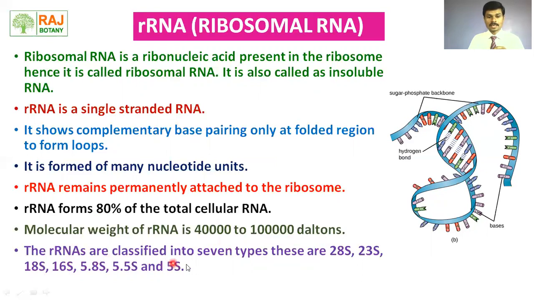The rRNA are classified into 7 types. Which are those 7 types? 20S, 23S, 18S, 16S, 5.8S, 5.5S, and 5S. These are the 7 types, or 7 classes, of rRNA.